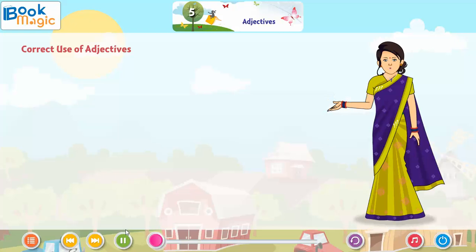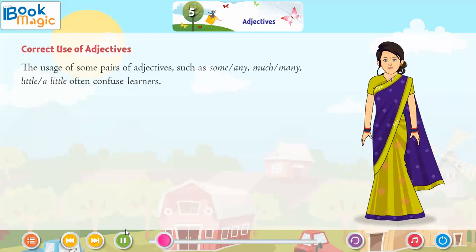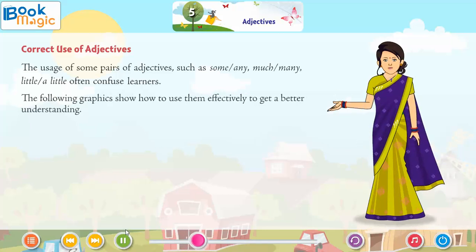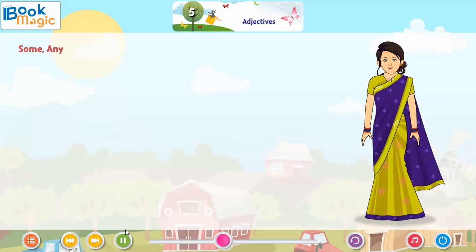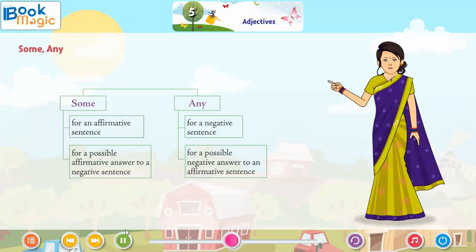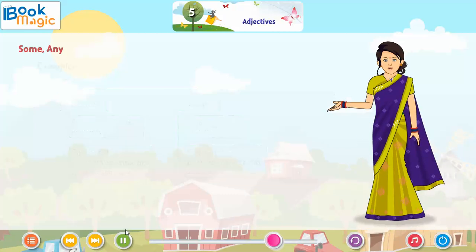Correct use of adjectives. The usage of some pairs of adjectives such as some or any, much or many, little or a little often confuse learners. The following graphics show how to use them effectively to get a better understanding. Some, any. Some is for an affirmative sentence, or for a possible affirmative answer to a negative sentence. Any is for a negative sentence, or for a possible negative answer to an affirmative sentence.